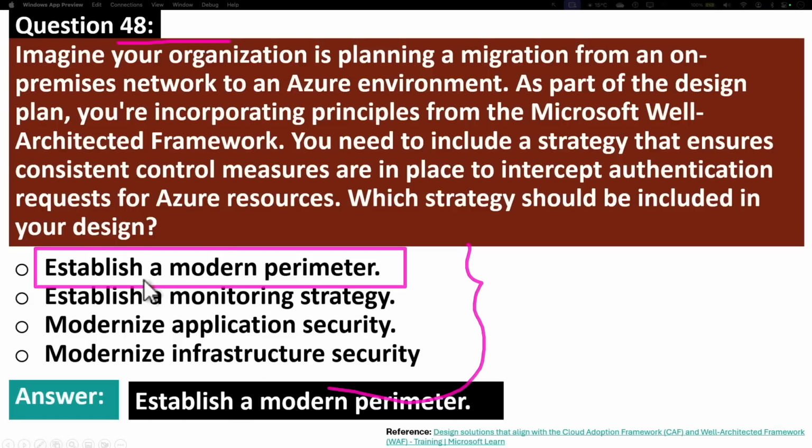Now let's understand what establishing a modern perimeter means. Establishing a modern perimeter refers to a strategy of defining security boundaries based on intercepting authentication requests rather than traditional methods like intercepting network traffic. This involves leveraging technologies such as zero trust architecture, where trust is never assumed and all access requests are authenticated and authorized, regardless of their origin.